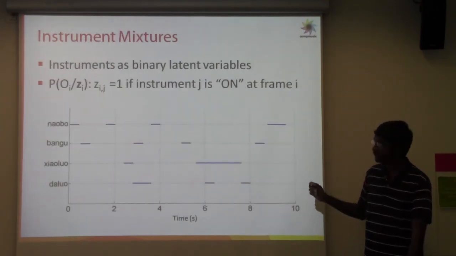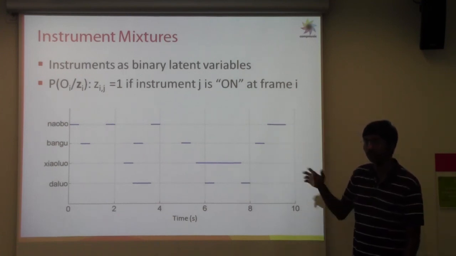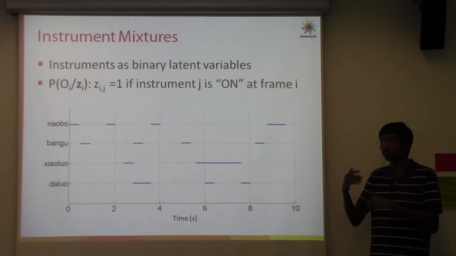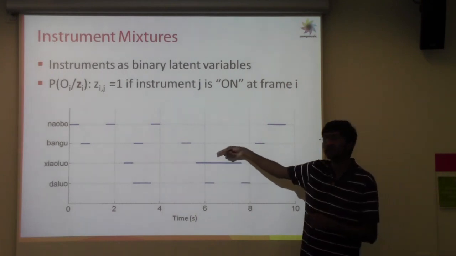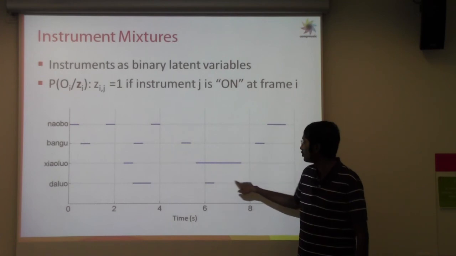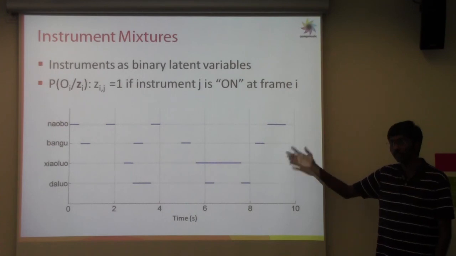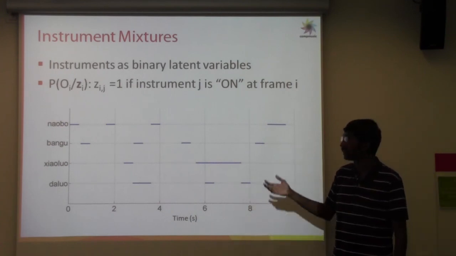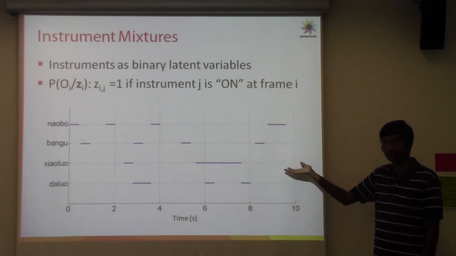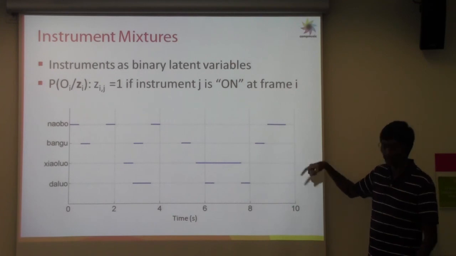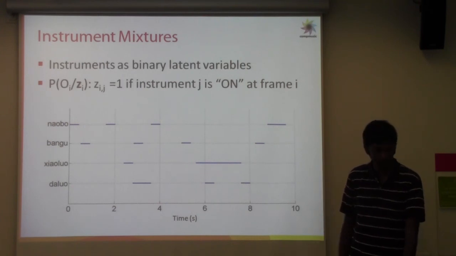For the first approach, we'll just briefly touch upon it. We model each of the instruments as a binary latent variable, wherein we don't know what's being played, and looking at the audio percussion pattern, we want to say where each of the instruments was playing. So this is in time; the blue markers here say where a particular instrument was being played, and there are many ways to infer this based on the audio. This is a representation of a percussion pattern, though probably a syllable representation is more meaningful. This is one of the approaches which can be explored, of course.